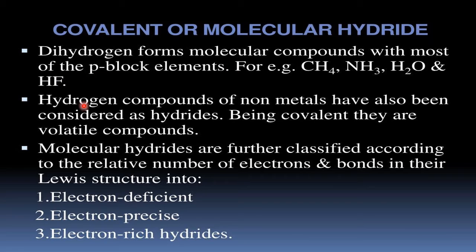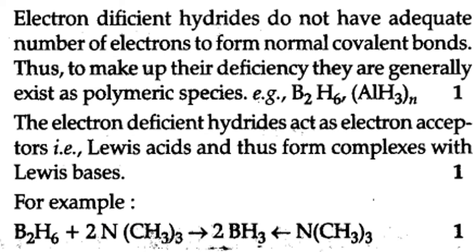Hydrogen compounds of non-metals have also been considered as hydrides. Not only these, there are some other non-metals, for example phosphorus with hydrogen, PH3, that is also taken as this type of covalent hydride. Being covalent, they are volatile. Most covalent compounds are, in general, volatile. Molecular hydrides are further classified according to the relative number of electrons and bonds in their Lewis structure into electron deficient, electron precise, and electron rich, that we have seen in the chart.